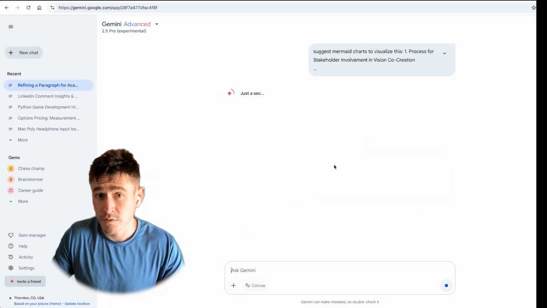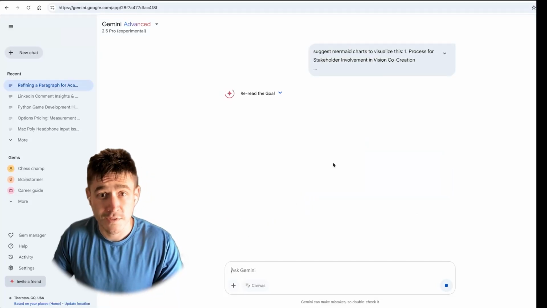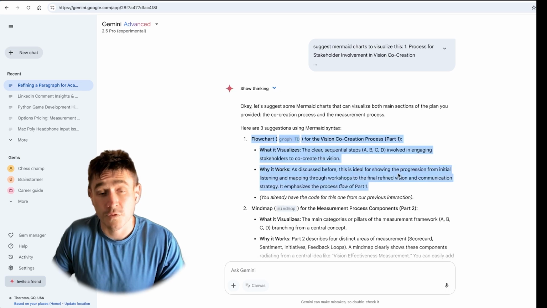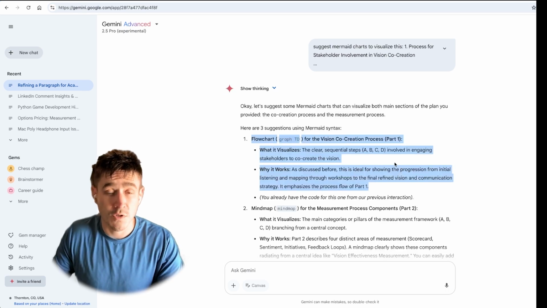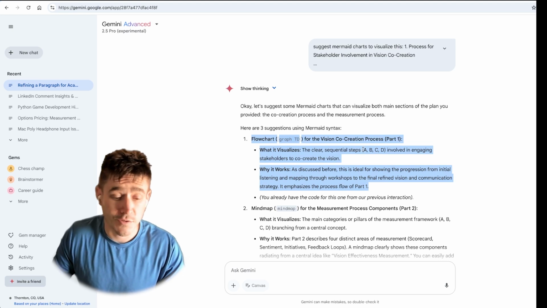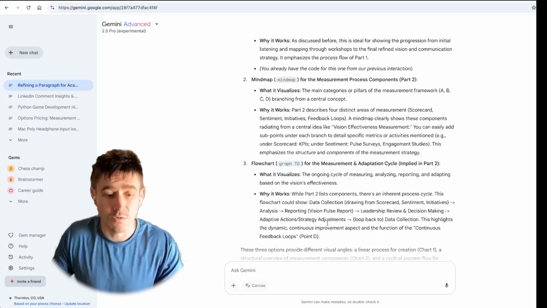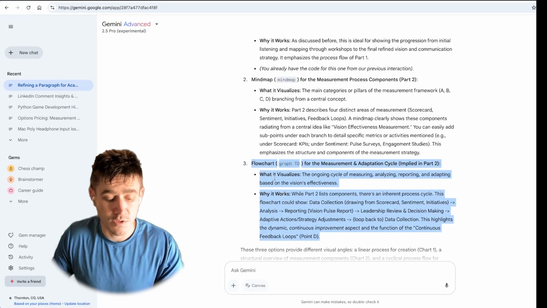Ask Gemini or GPT what they think a good chart would be to visualize this information. Pick the first one, pick the second one, do them both. Doesn't matter. Neither here nor there, really. Copy this. Actually, we will do a flowchart. I like the idea of a flowchart, right?